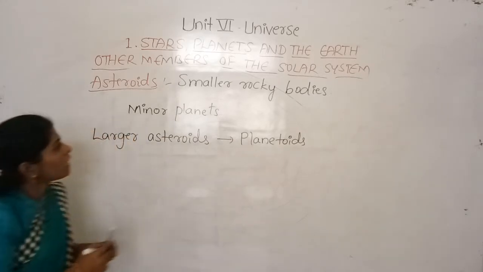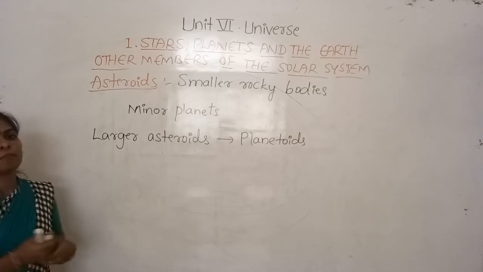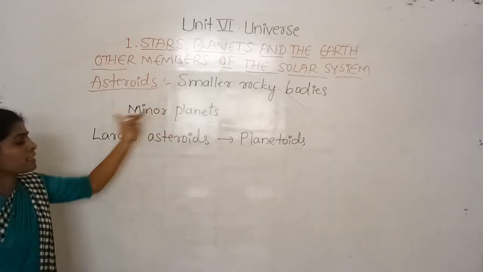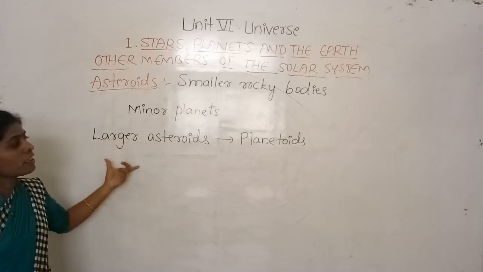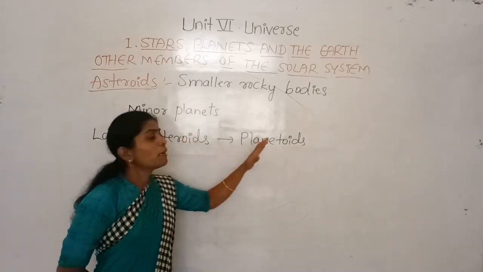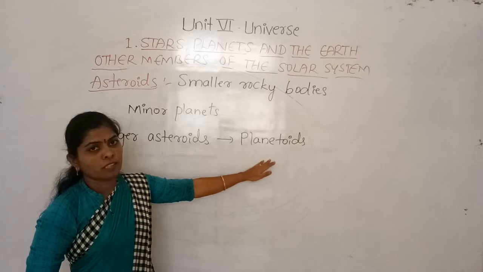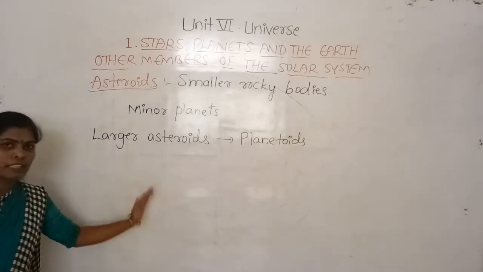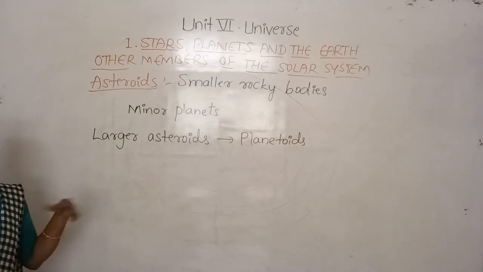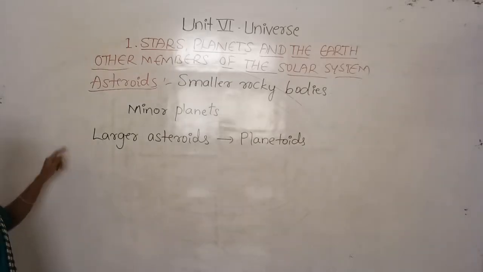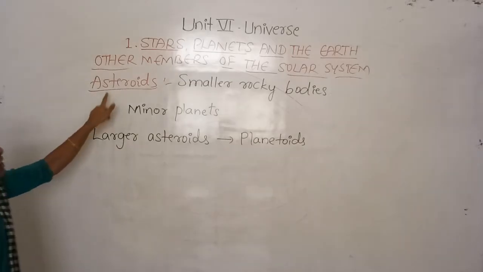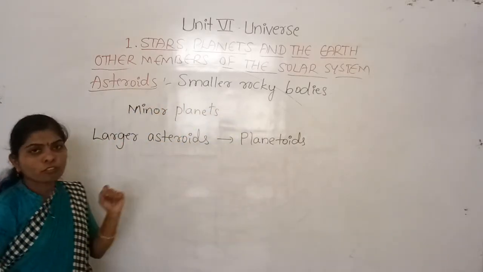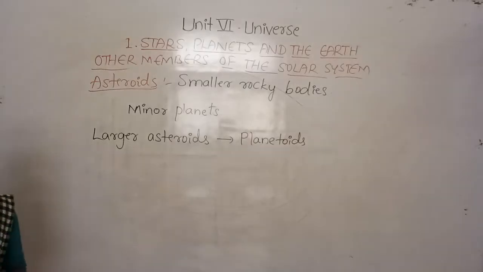Yes. So likewise the asteroids can also be termed as minor planets, and some larger asteroids are called planetoids. These are other terms for the asteroid. So already in the beginning we have learned about this. Asteroids are the smaller rocky bodies and a large number of asteroids form an asteroid belt.